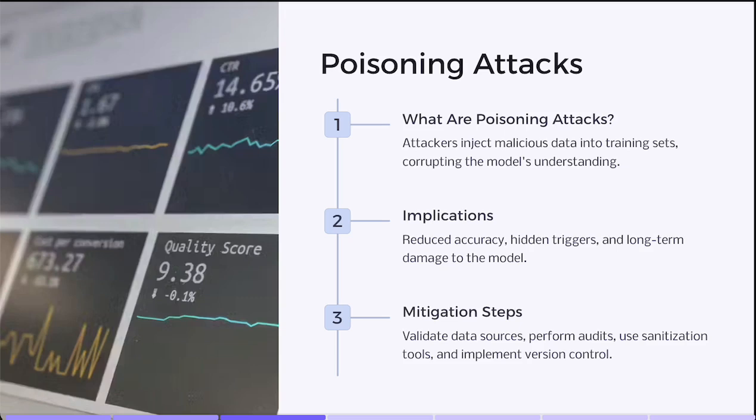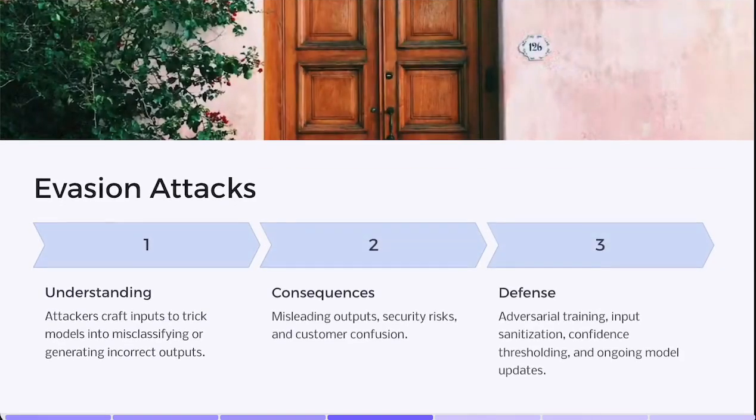And version control. Keep track of different dataset versions so you can roll back if you spot newly introduced errors. For reference, academic studies from NeurIPS and ICLR highlight that even a small percentage of poisoned data, as little as 1 to 2%, can significantly degrade a model's performance. So that was poisoning attacks.